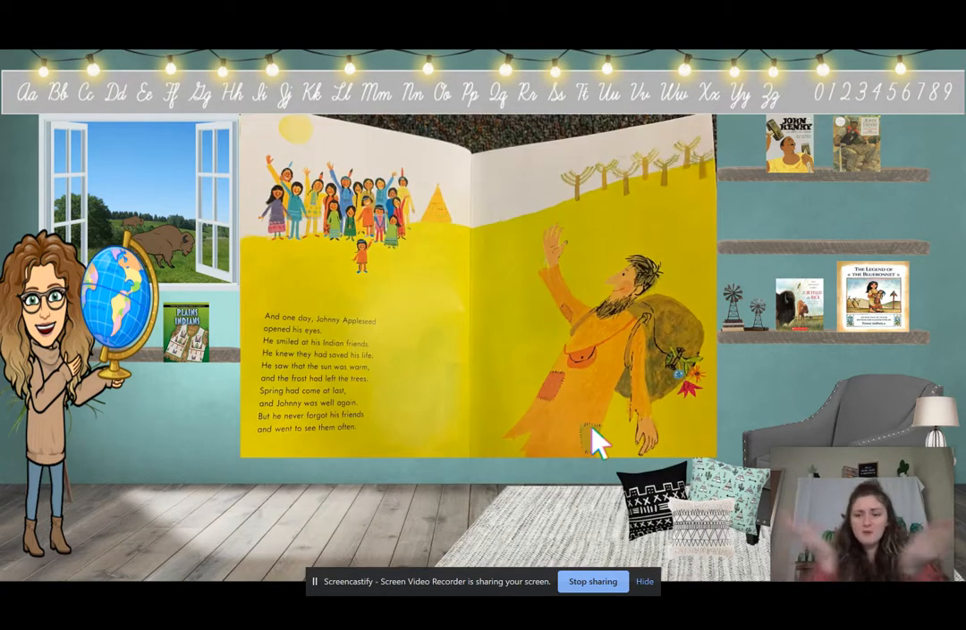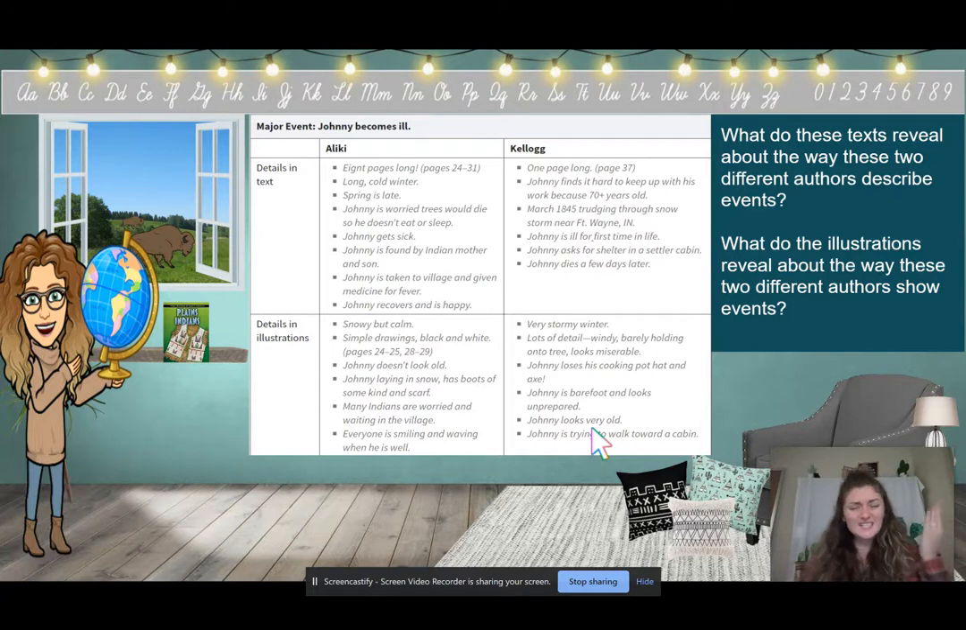So we know that both versions are the same, that spring was late and there was snow and Johnny Appleseed was sick. In Aliki's version, Indians take care of him and nurse him back to health. What is the big difference in the second version we read? What happens when Johnny Appleseed becomes ill? Where does he go for shelter, and what happens to him? Tell me in the Ed puzzle.